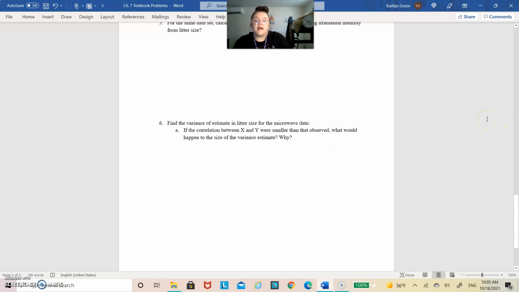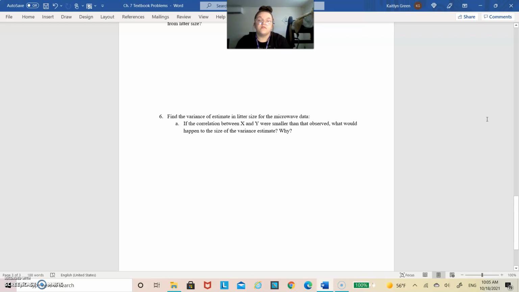Number 6 tells us to find the variance of estimate in litter size for microwave data. And the way that I did that is I took the sy with the 2 above it, point x equation, which was equal to sy squared multiplied by 1 minus r squared.